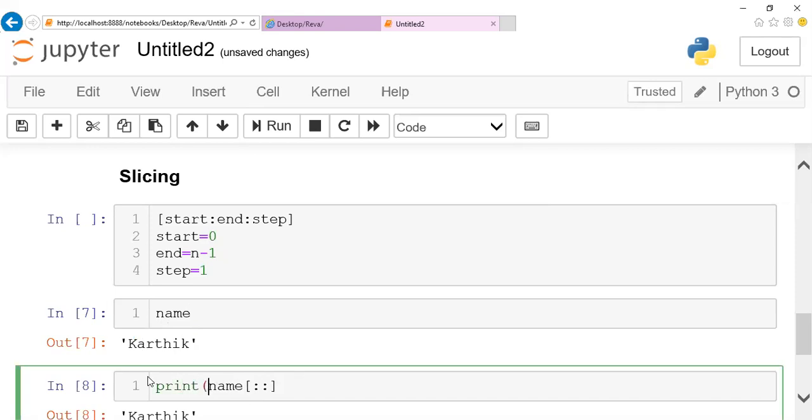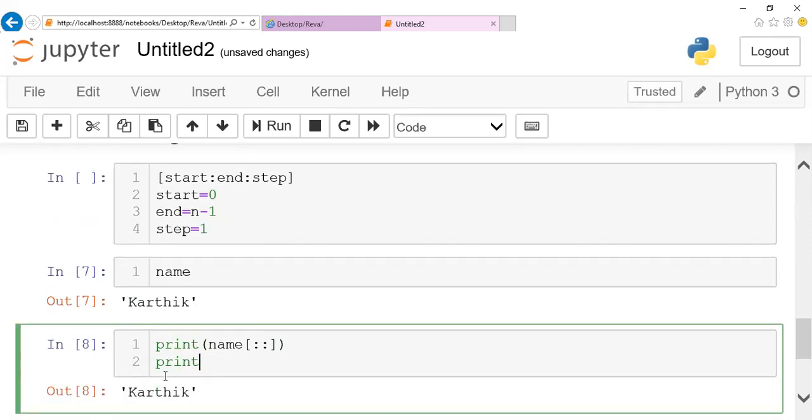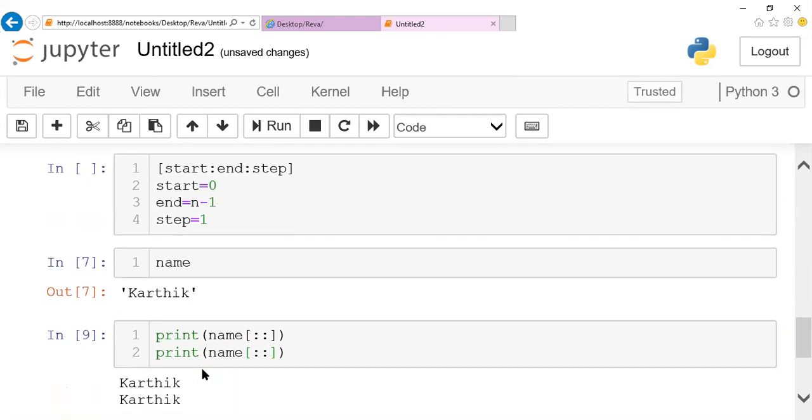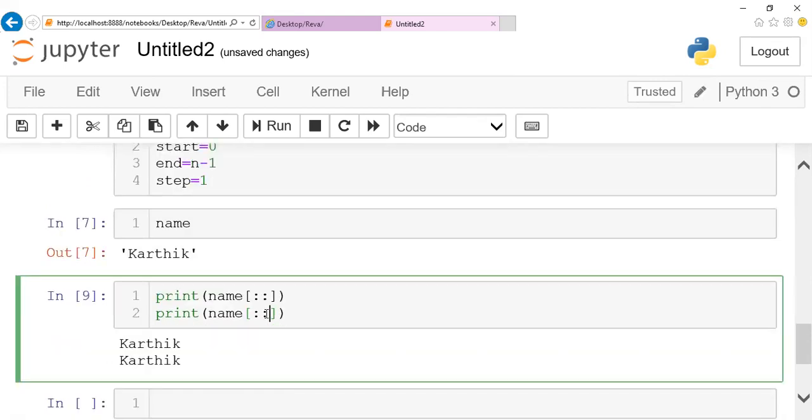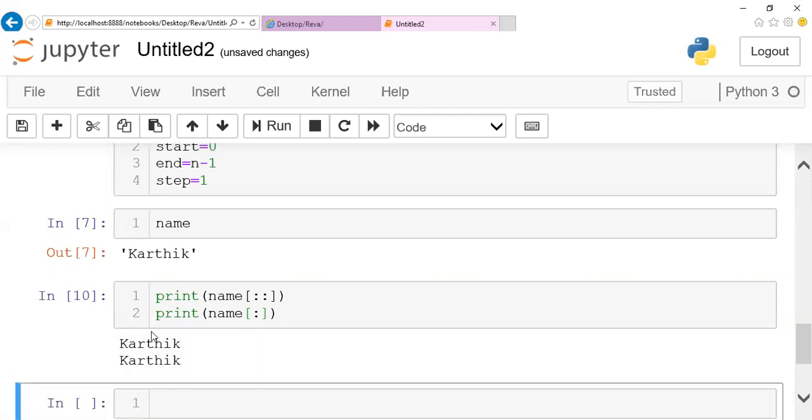Let me mention print name colon colon. Both the things are going to give you only the same result. Here I kept colon colon, where the values are the start value, end value, and step value.